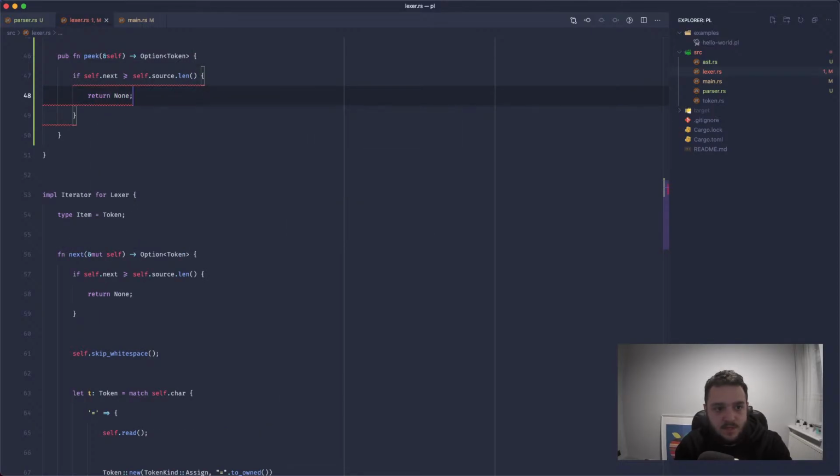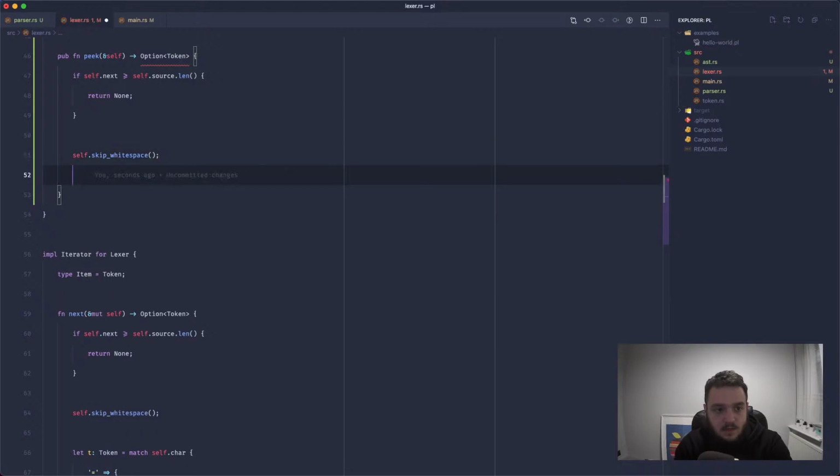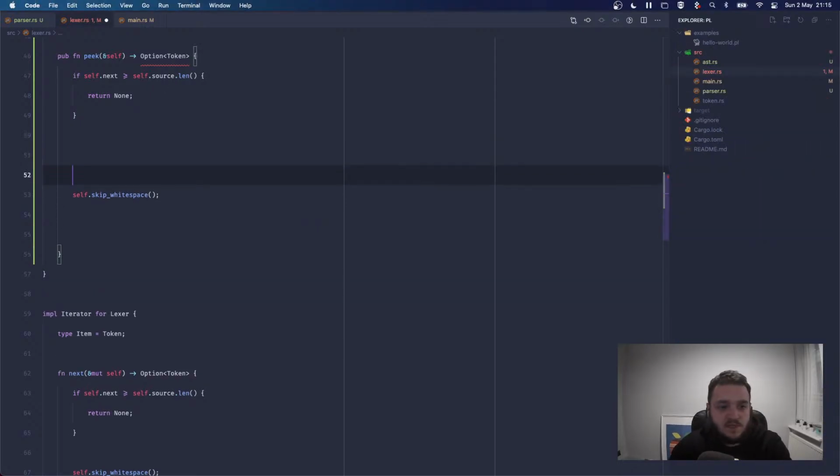We can return early, just return None. We can skip white space. And we can also say we want to store the current character so that we can restore state. Do we want to do this before we skip the white space? Probably. Yeah.